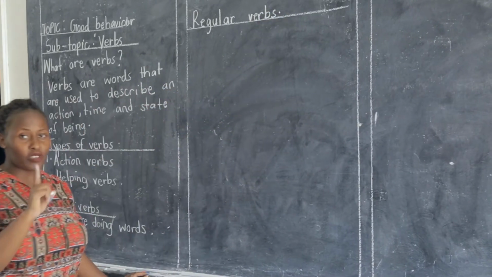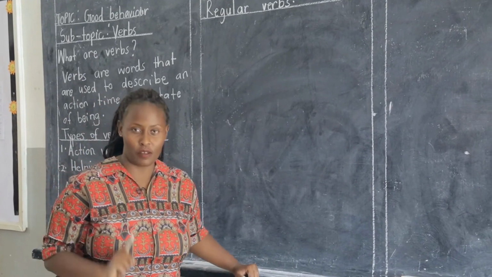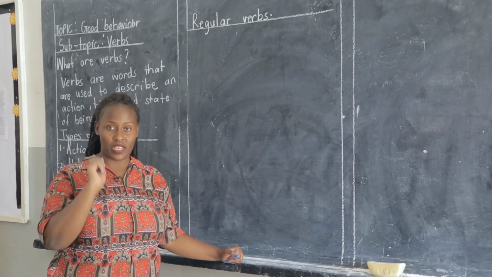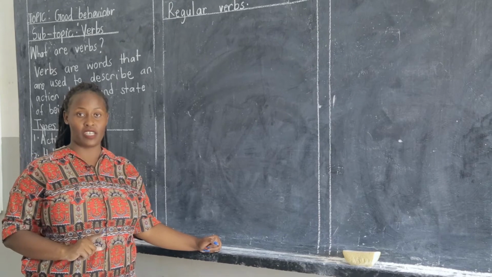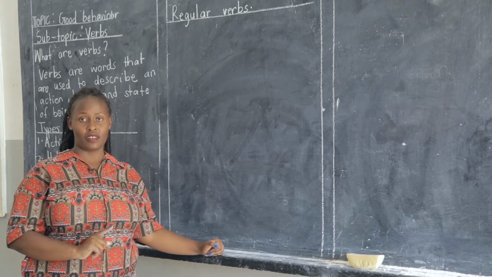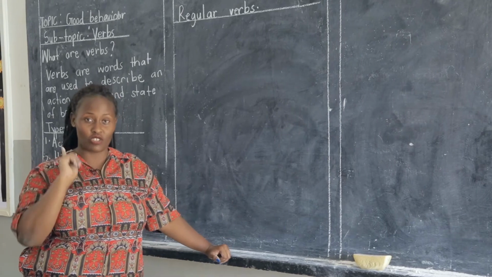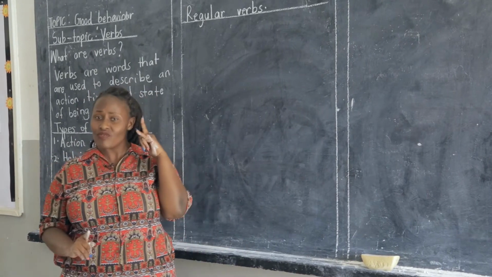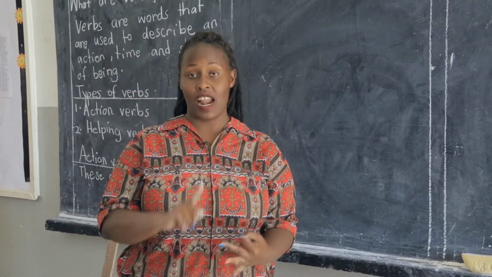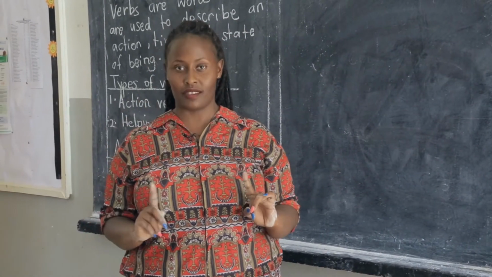Okay. When we talk about the regular verbs, we mean these are the kind of verbs that add D or ed to their base form in their past simple tense and the past participle tense. That is what we call the regular verbs. Remember, we also have the irregular verbs, but today we are majorly looking at the regular verbs. And we have said that these regular verbs add D or ed or ied in their past simple or past participle tense.